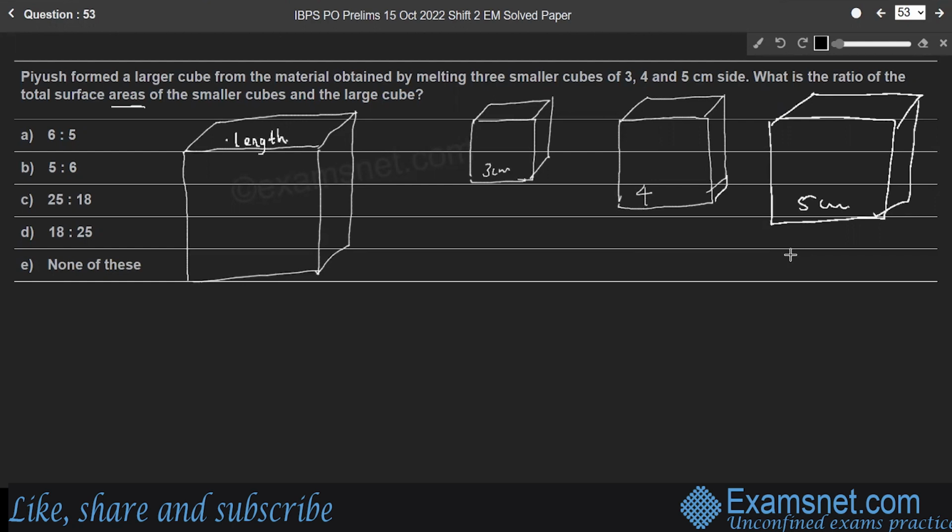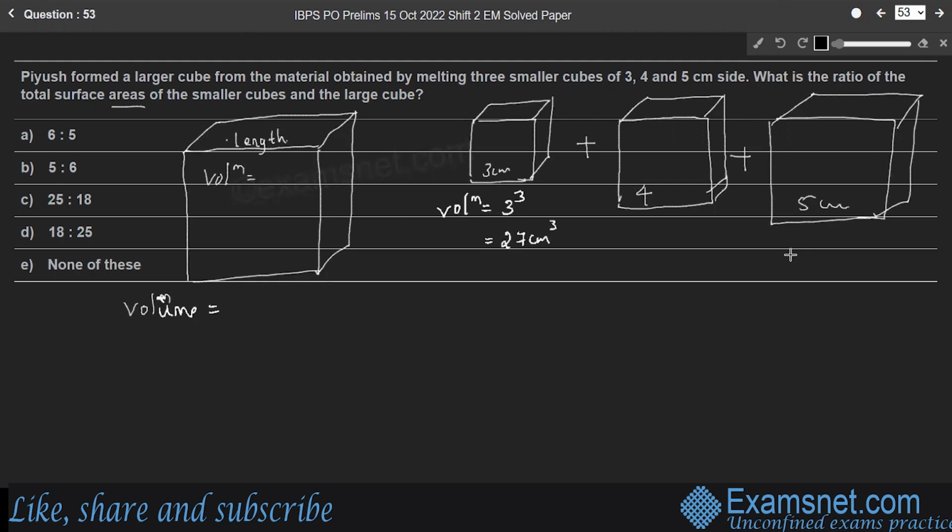Here, the larger cube is obtained by melting these 3 cubes, right? So the volume of the larger cube is equal to the sum of the volumes of these 3 smaller cubes. We'll consider volume. Volume of the first cube, side 3 centimeter: 3 cube, so 3 into 3 into 3, which is 27 centimeter cube.